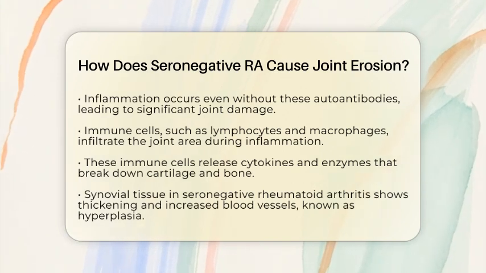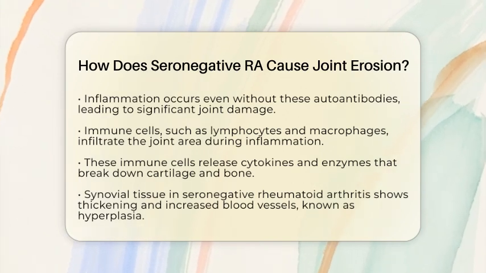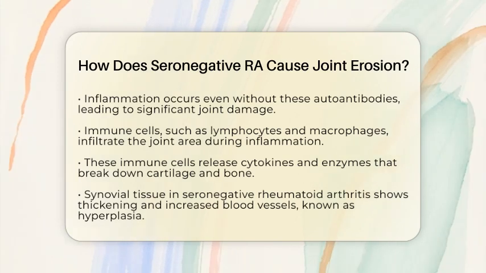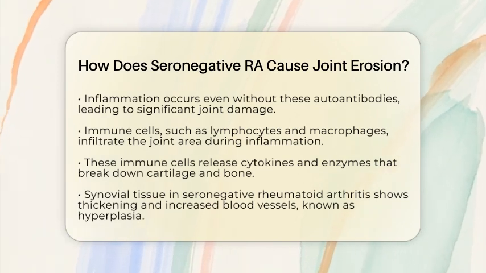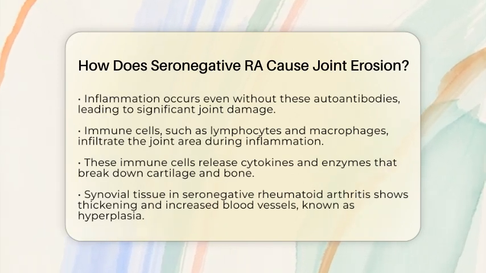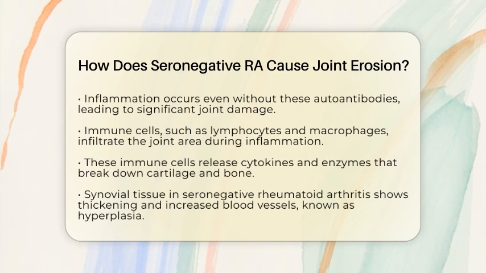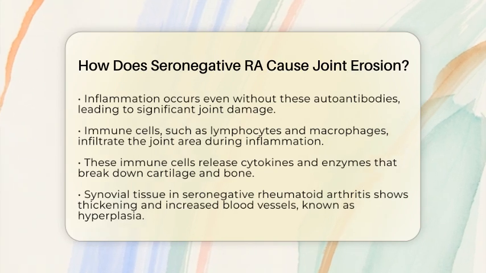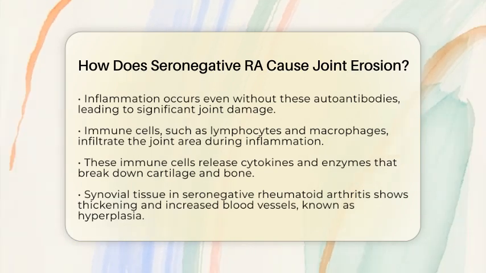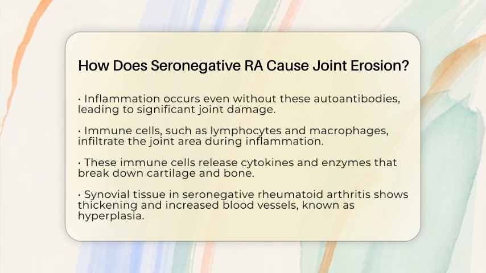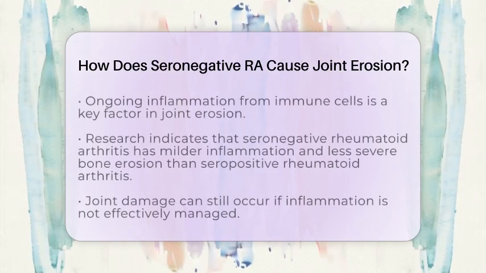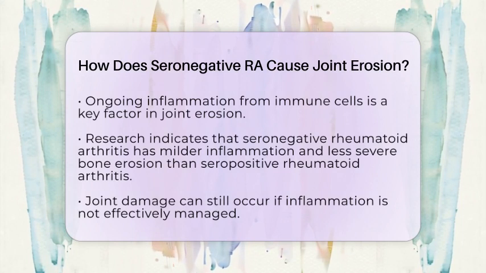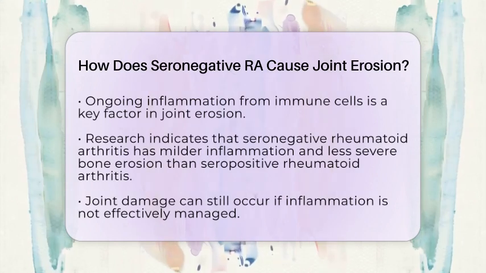When we look at the synovial tissue in seronegative rheumatoid arthritis, we see changes like thickening and an increase in blood vessels. This thickening is known as hyperplasia, and it indicates that the synovial lining is becoming more active. The presence of immune cells contributes to ongoing inflammation, which is crucial in the erosion process.